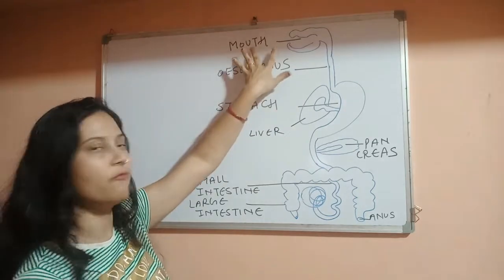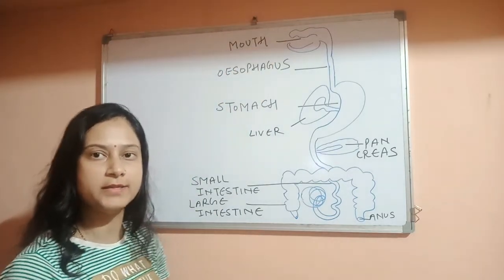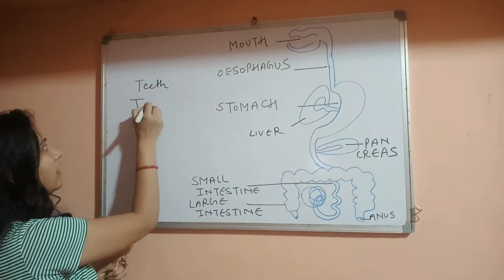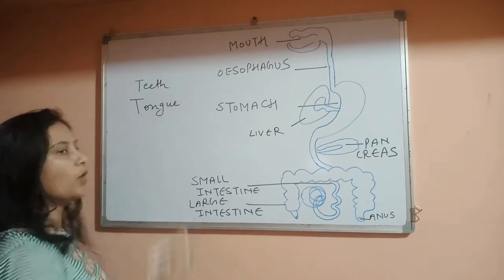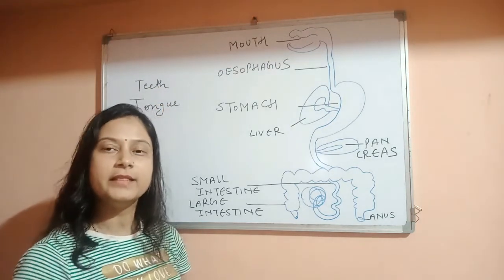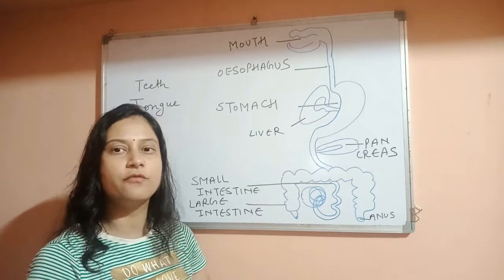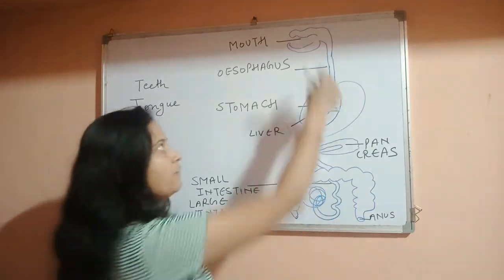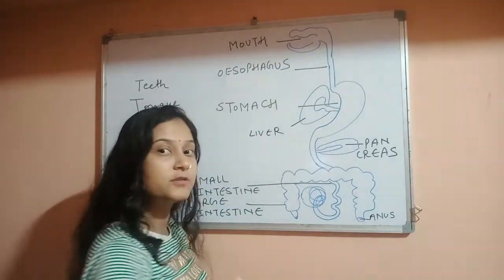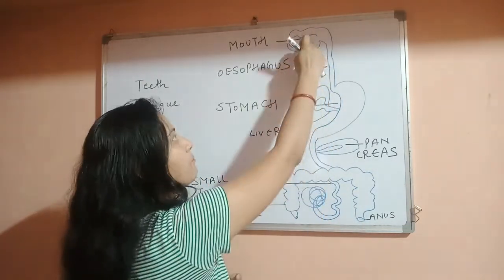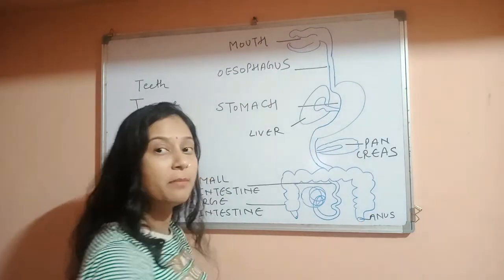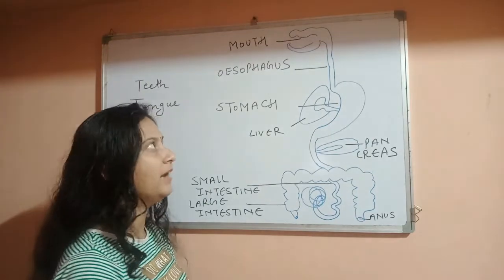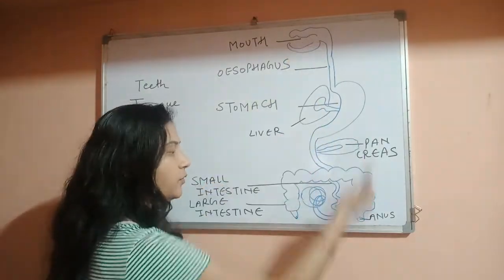So what is the function of the mouth? The mouth consists of two organs, that is teeth and tongue. First, what is the function of teeth? Teeth cut or grind the larger food materials into smaller ones so that they can easily pass from here to here, because food has to pass from the mouth to the anus, so it must be in the smallest size.